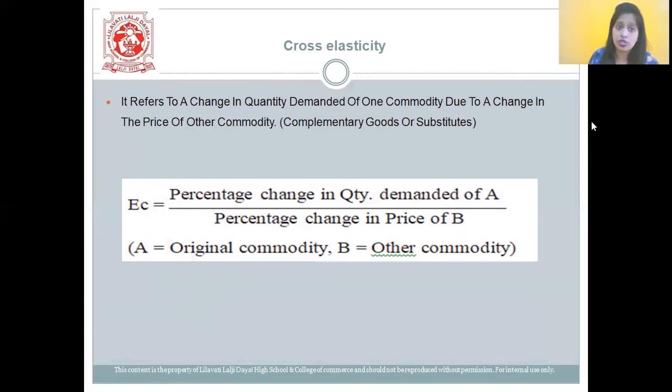So what is cross elasticity equal to? Percentage change in quantity demanded of product A divided by percentage change in price of B. A is the original commodity, and B is the other related commodity.